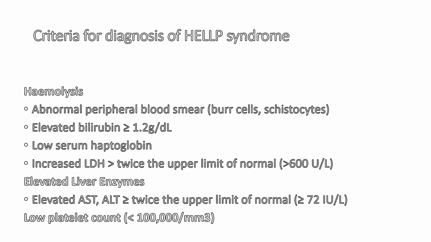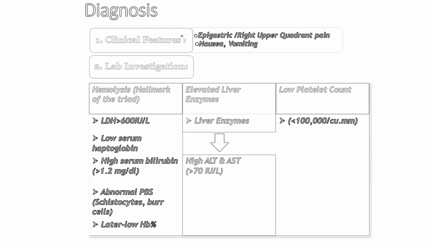So what are the criteria for diagnosis of HELLP syndrome? Clinical features: the patient may complain of epigastric or right upper quadrant pain. There may be nausea or vomiting. So we'll have to go for laboratory investigations to establish a diagnosis.